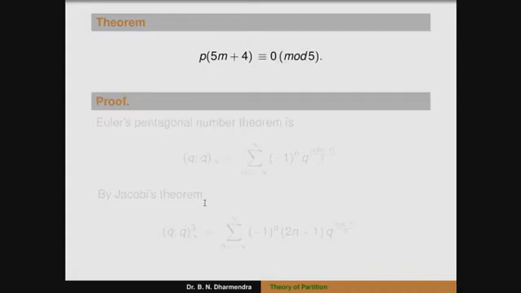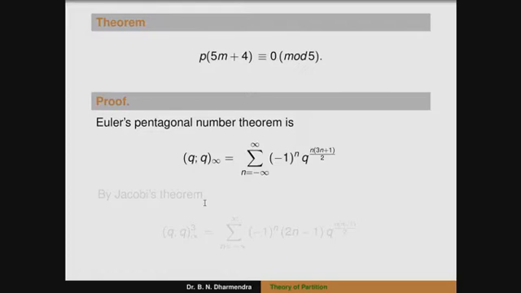So to take the first congruence, it is p of 5m plus 4 is congruent to 0 modulo 5. Proof: we know that Euler pentagonal theorem is (q;q)∞ is equal to summation n running from minus infinity to plus infinity, minus 1 to the power of n into q to the power of n into (3n plus 1) by 2. Again, by using Jacobi theorem, that is (q;q)∞ whole cube is equal to summation n running from minus infinity to plus infinity, minus 1 to the power of n into (2n plus 1) into q to the power of n into (n plus 1) by 2.